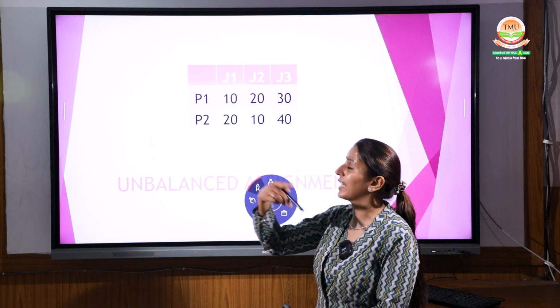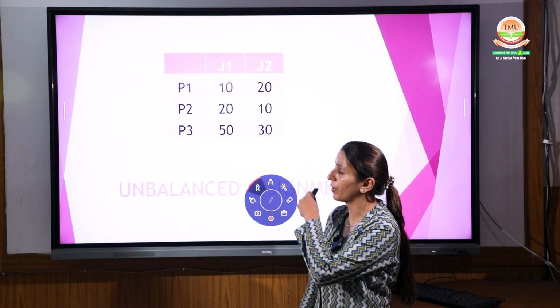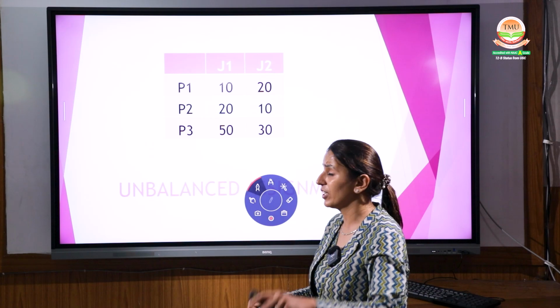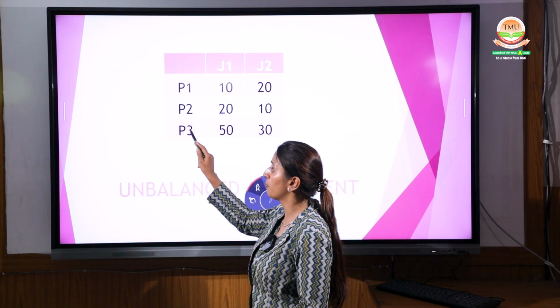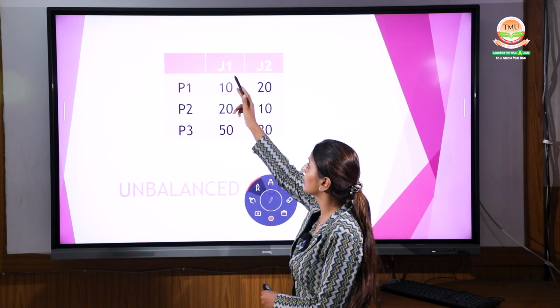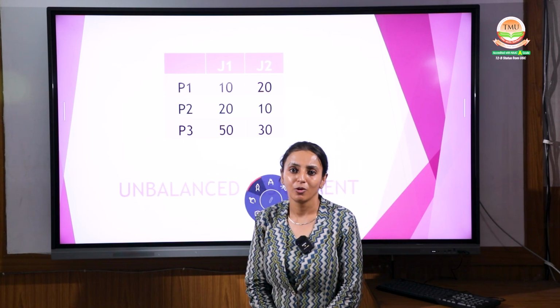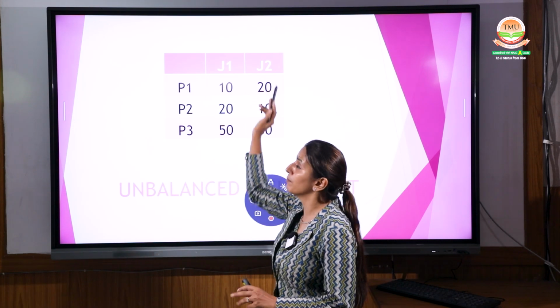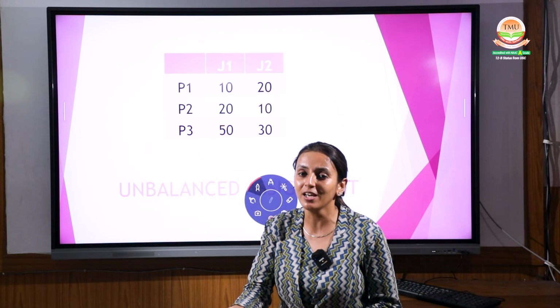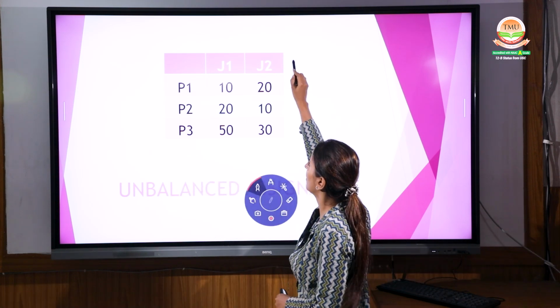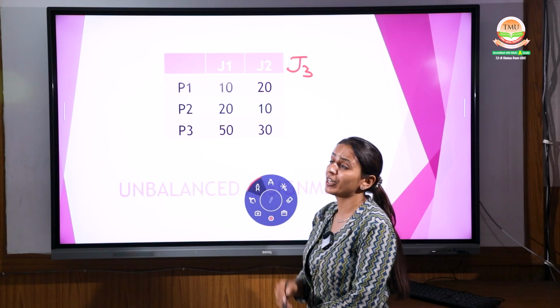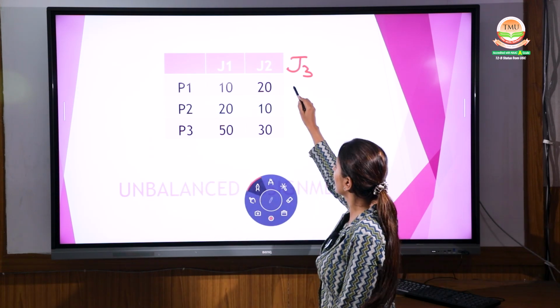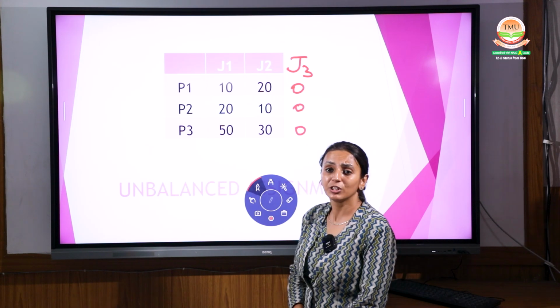Now coming to the second question, it can be possible in this way. Now we are given 3 persons P1, P2, P3, but the tasks are only J1 and J2. Hope your mind is clear. Now this is 3, how can it be 2? We have to create one dummy column. Here we create J3 and the cost for it will again be 0, 0.